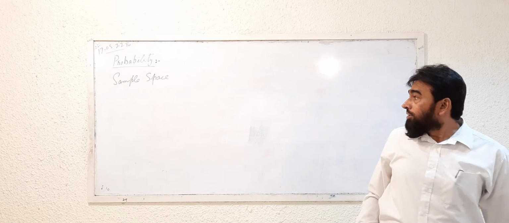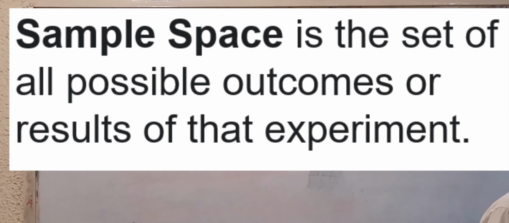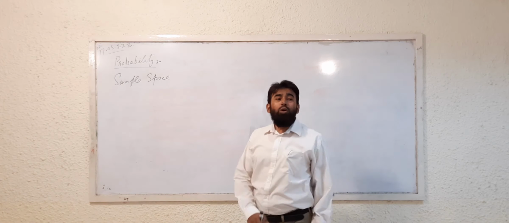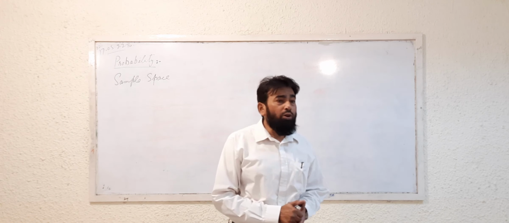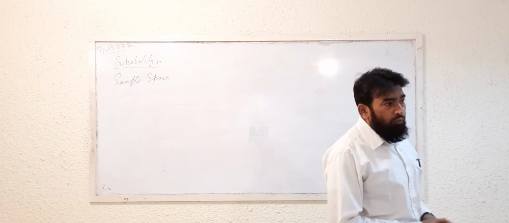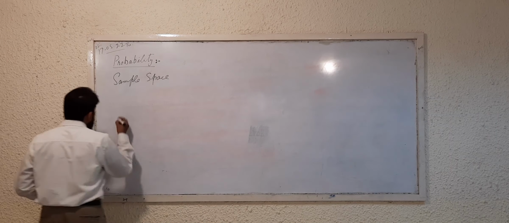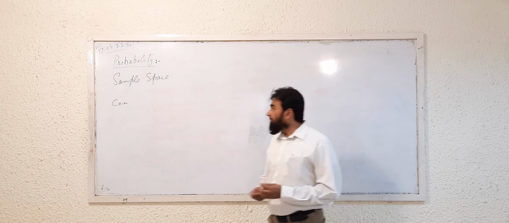Clear? So sample space. What is sample space? A sample space is the collection of all the possible outcomes of a probability experiment. Whatever the probability experiment you are doing, what are the possible outcomes over there? These possible outcomes are called sample space. For example, if you are conducting an experiment on a coin, what are the possible outcomes if we are tossing a coin? Head and tail.